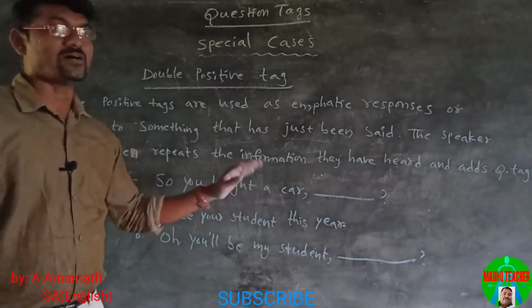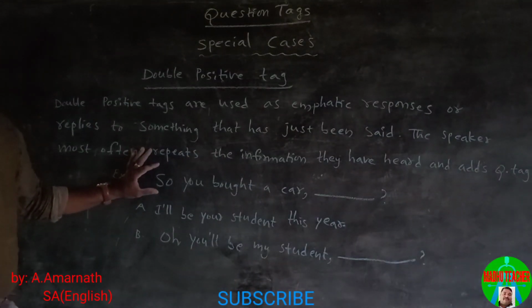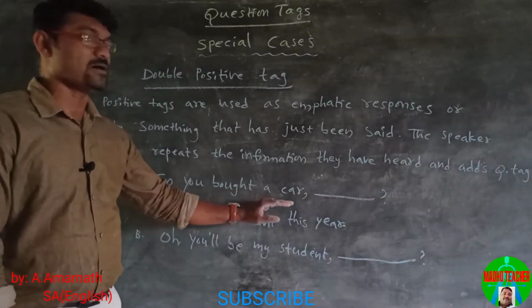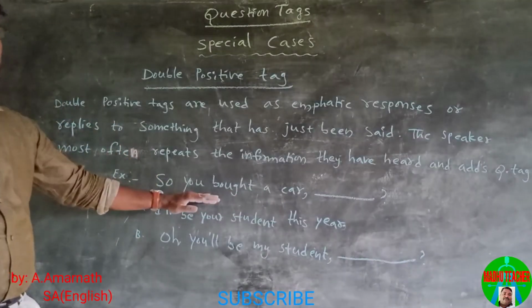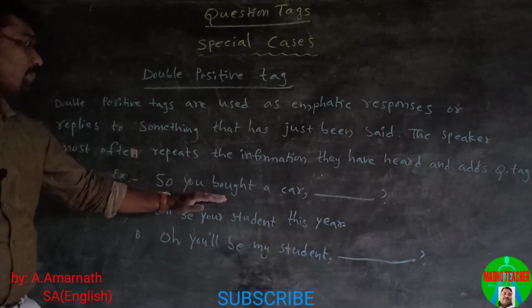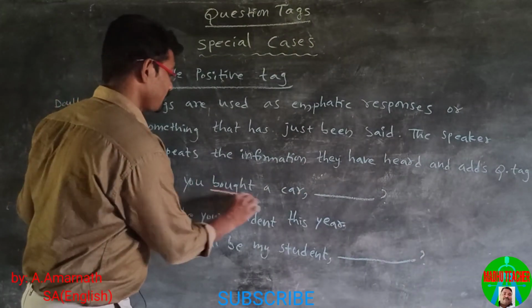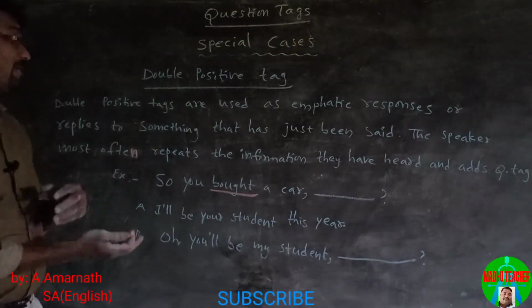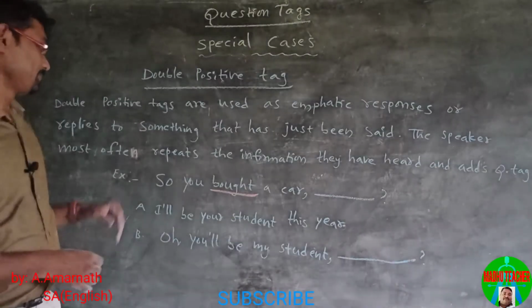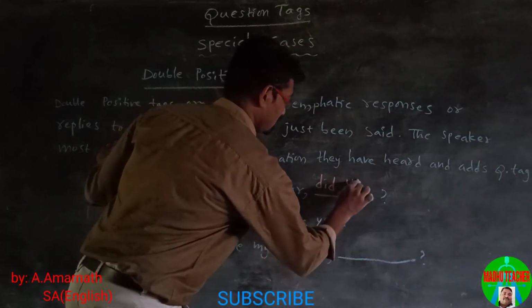So you bought a car. Here the speaker repeats what he has been told, what he has heard. So you bought a car. This is in positive form. So the tag is also in positive because the speaker here repeats the statement he has already heard. So you bought a car. The tag is did you.